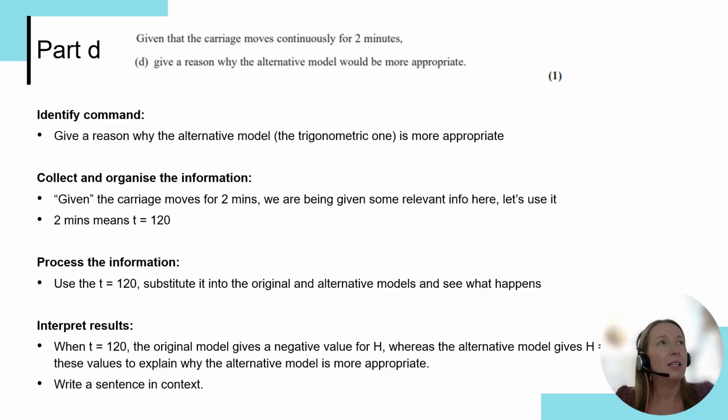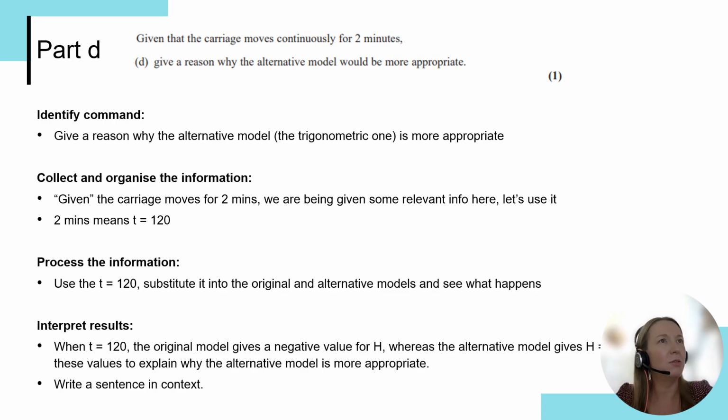So identifying the command. So we need to give a reason why the alternative model, hang on, let's double check back to the question. Yes, that's the trigonometric one, why that's more appropriate. So I'm going to have to write a sentence here, but at the moment, I'm not sure why. So what can I do now to figure that out?